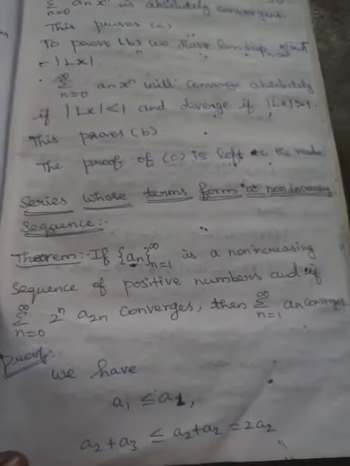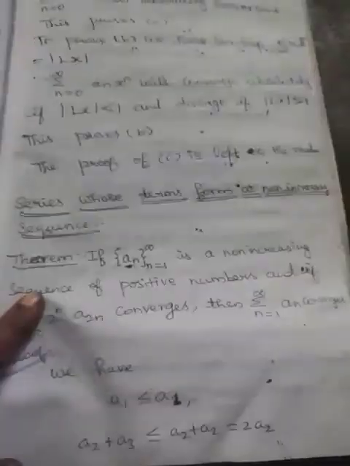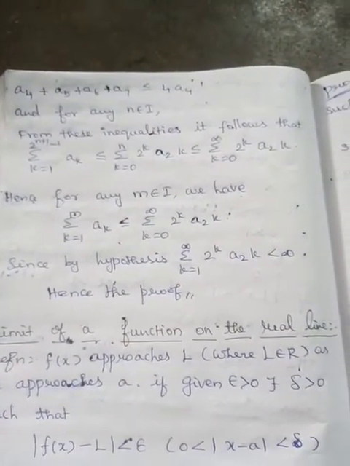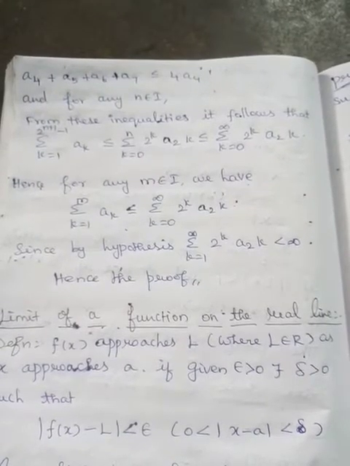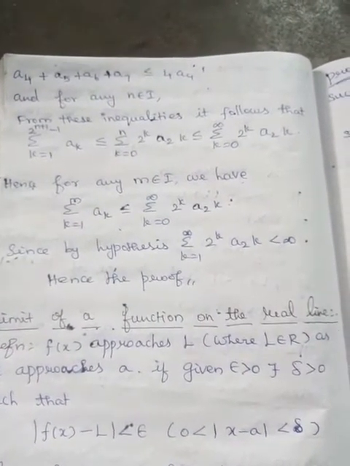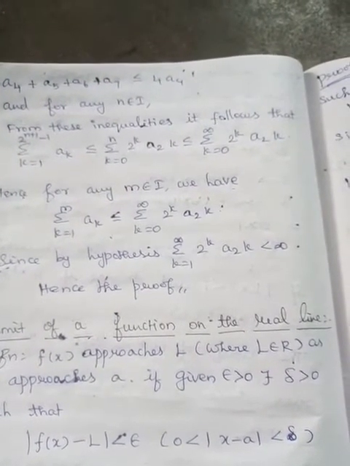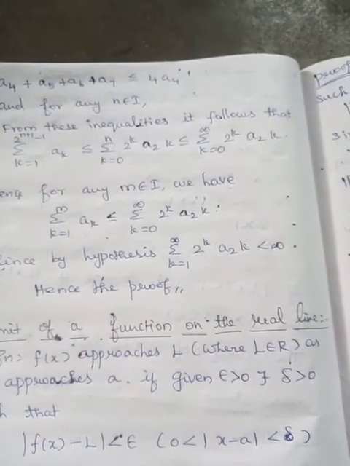Proof: we have a1 less than or equal to a1, a2 plus a3 is less than or equal to 2a2. Next, a4 plus a5 plus a6 plus a7 is less than or equal to 4 into a4, and for any n belonging to N, from these inequalities it follows that summation k equal to 1 to 2 power n plus 1 minus 1 a_k is less than or equal to summation k equal to 0 to n 2 power k a_(2^k), which is less than or equal to summation k equal to 0 to infinity 2 power k a_(2^k).